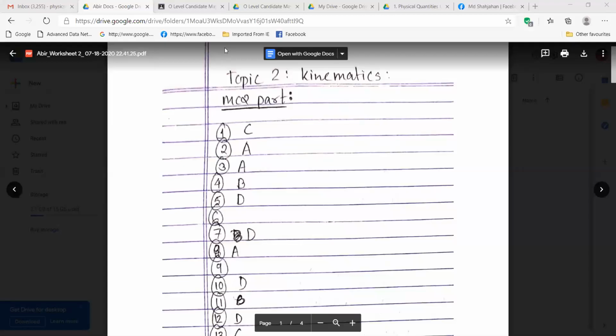Do you understand? How can you write the explanation? I'm showing the screen. You can increase the explanation this way. You are crossing it, then you are writing D. Then here you can write in by giving a comma.